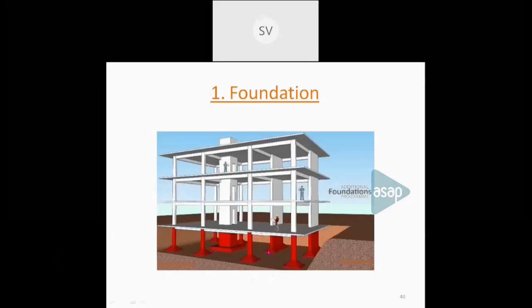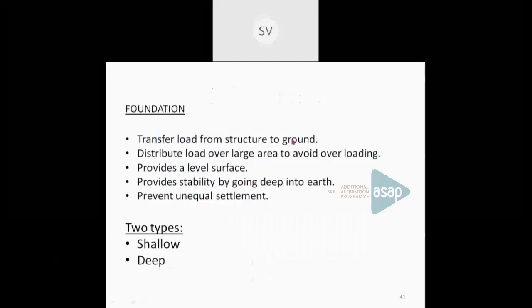It distributes the load over a very large area. It also prevents unequal settlement. Unequal settlement means different parts of the building settle by different amounts. So that is known as unequal settlement. If settlement happens it should be equal. Otherwise, it will damage the whole structure. So, foundation actually prevents the unequal settlement of the structure.